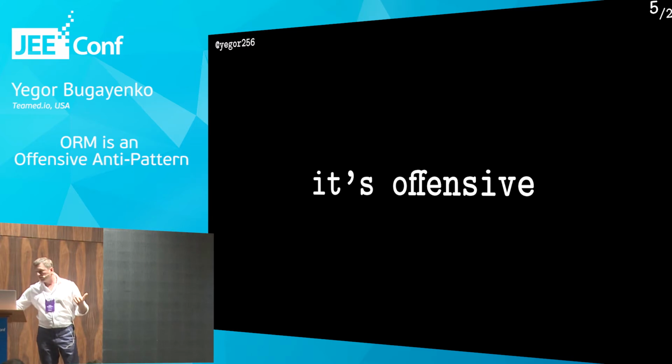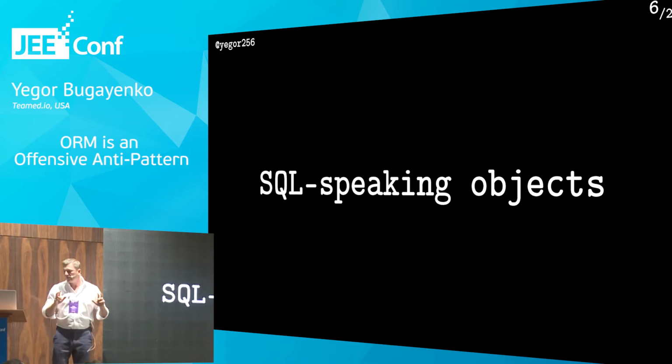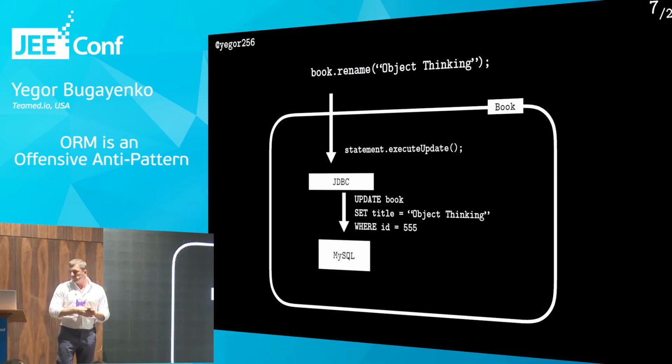What I'm suggesting is SQL-speaking objects. That's the title I gave for it. I'm not saying this is the right title. I'm just using it as an example to show what exactly I'm suggesting instead of using this ORM approach. Instead of breaking objects into parts and having the stupid part and the smart one. So the design should look like this.